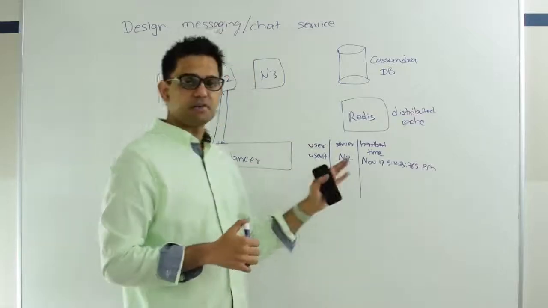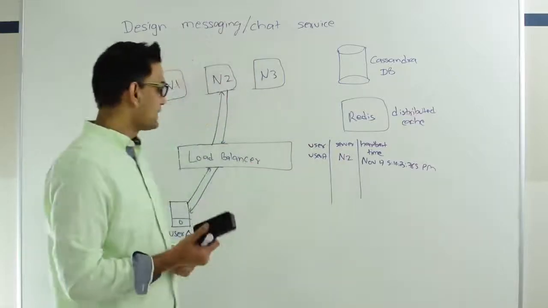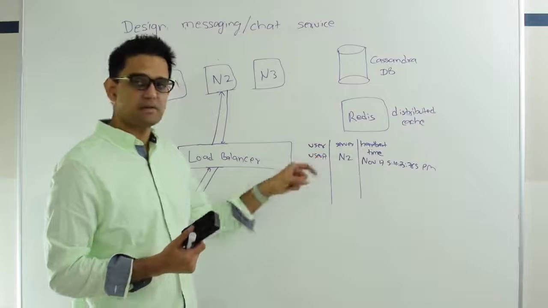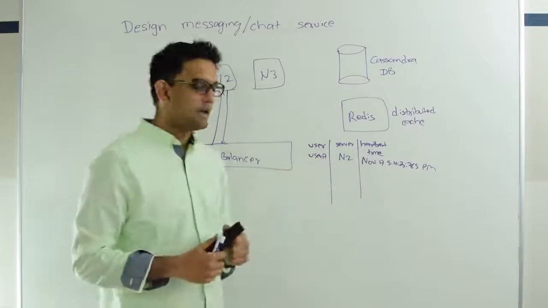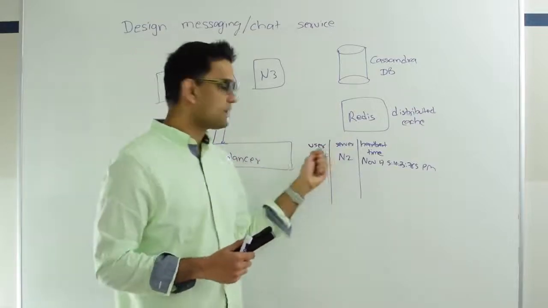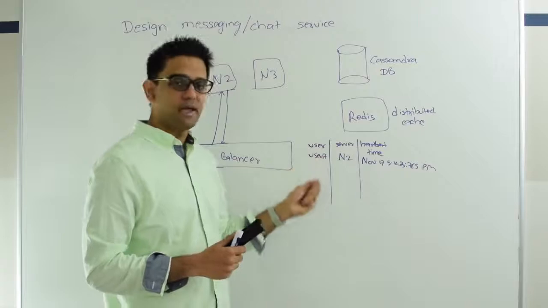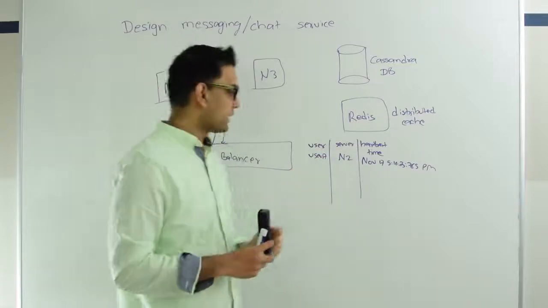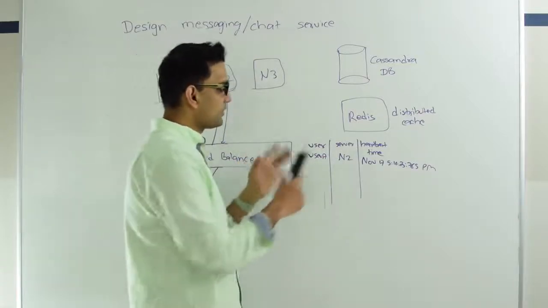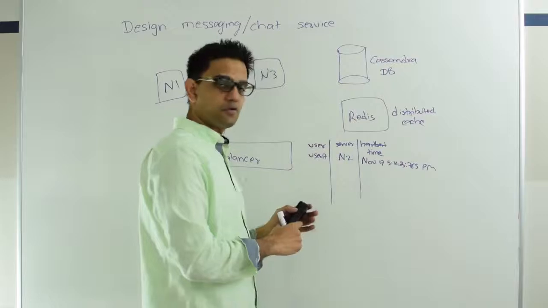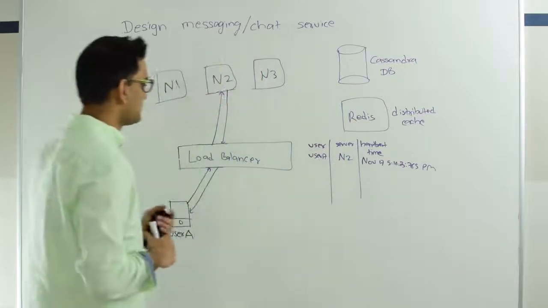By keeping the information in memory, we have multiple advantages. First, when N2 writes here, that write is super fast. And also, if someone else needs to read that information about user A, they can do it very quickly. So that's why we're going to use Redis, which is going to hold all the information in memory.